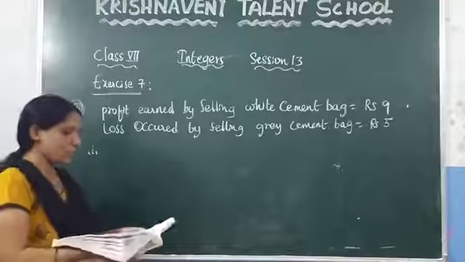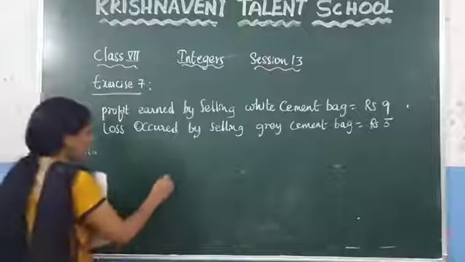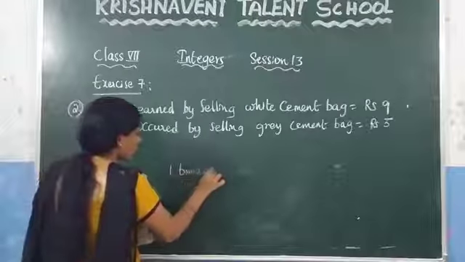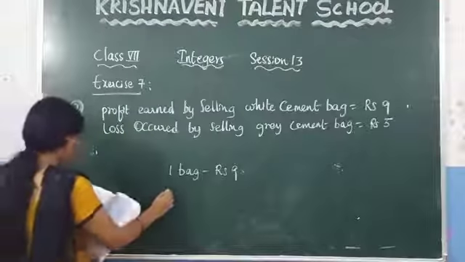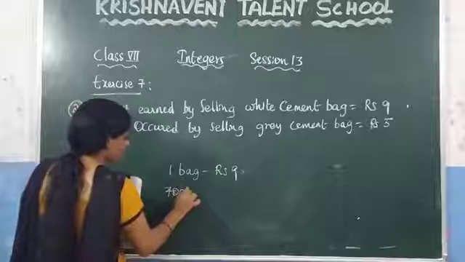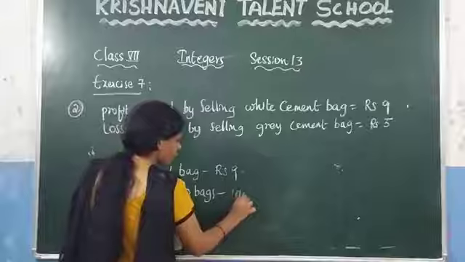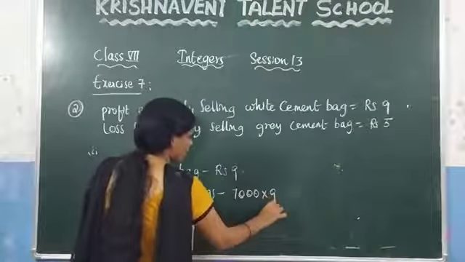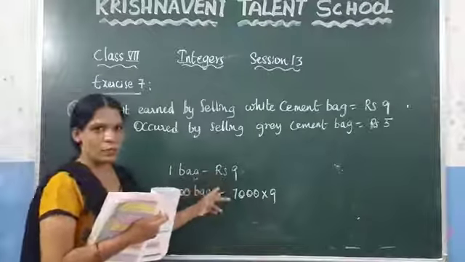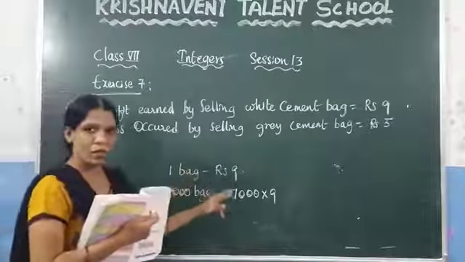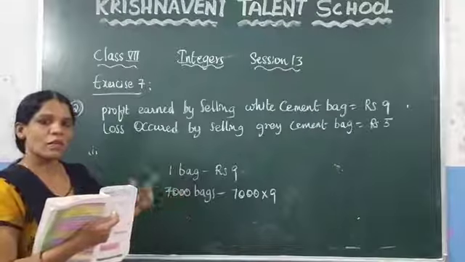Here the first question says the company sells 7,000 bags of white cement. For one bag of white cement, how much profit are they getting? 9 rupees. The company sold 7,000 bags. For 7,000 bags, the profit is 7,000 into 9. Because for one bag they get a profit of 9 rupees, for 2 bags they will get 18 rupees, right? For 3 bags, 27 rupees.